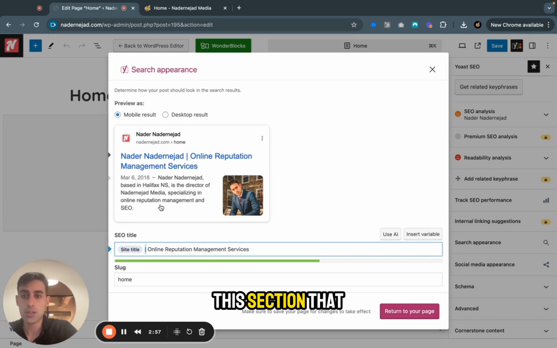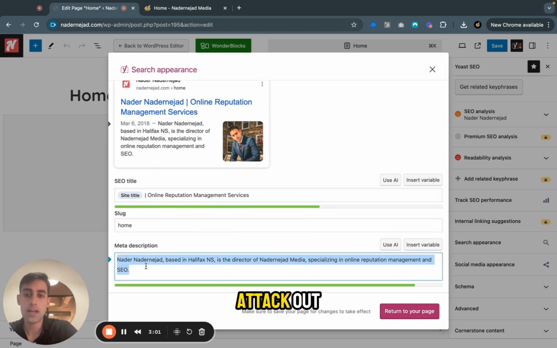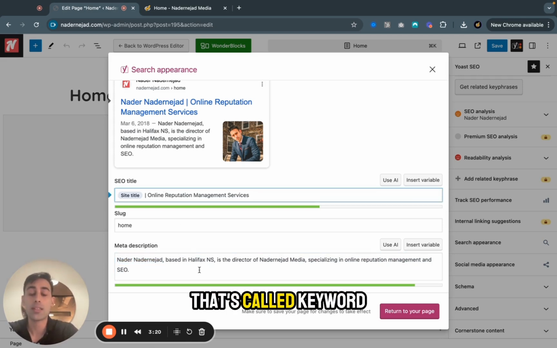Now, this section that appears in Google is called the meta tag. And I always fill the meta tag out. Now, one great best practice as well is to have a name or the tag that I want to rank for at the front. So you'll see it's at the beginning of the H1 tag and it's at the beginning of the meta tag. Then I continue and I fill out the description. However, I don't put my name in there 10 times to rank. That's called keyword stuffing. If I put my name 100 times, Google's going to see I'm deliberately trying to rank for it. It's going to reduce the quality perception that Google has in my website.